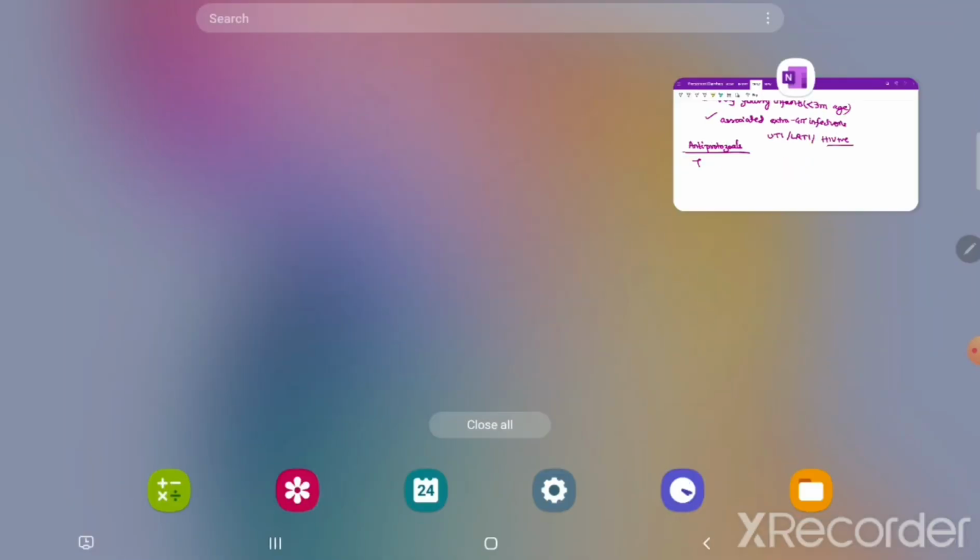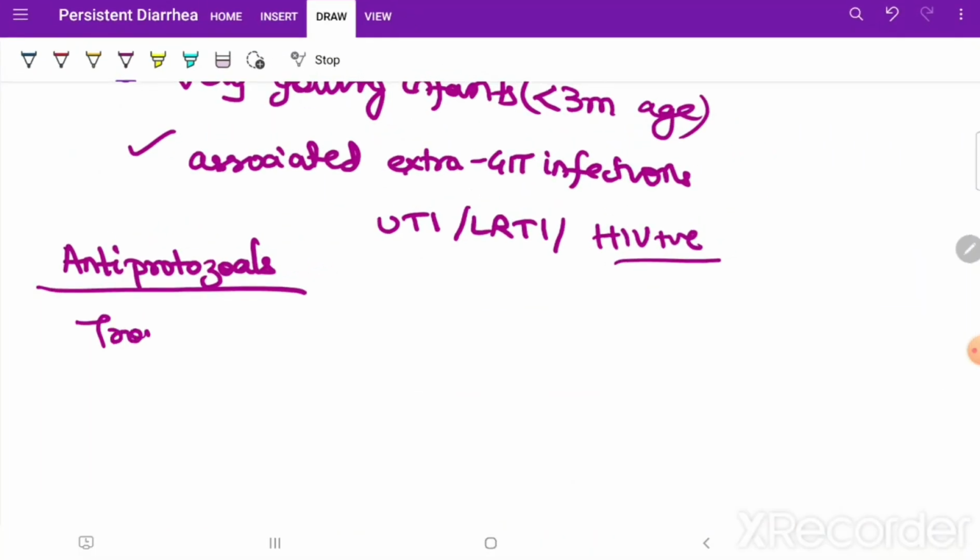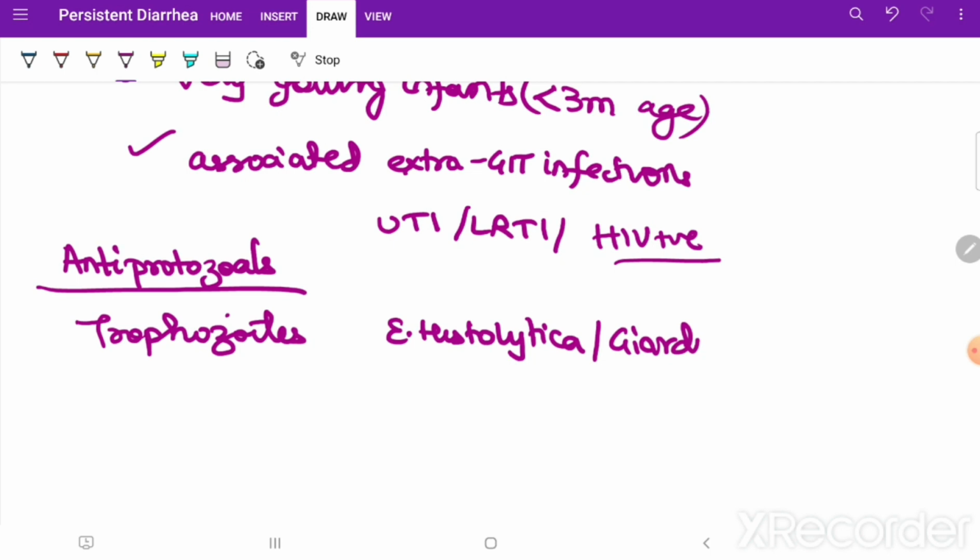That is, we can find trophozoites. If we can find trophozoites in the stool belonging to Entamoeba histolytica or Giardia lamblia, in this you definitely will give metronidazole.